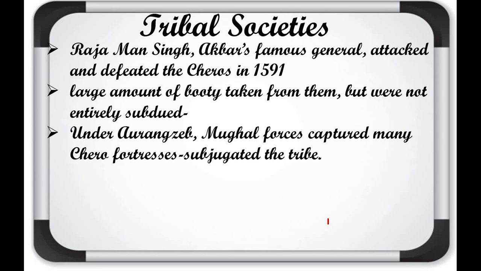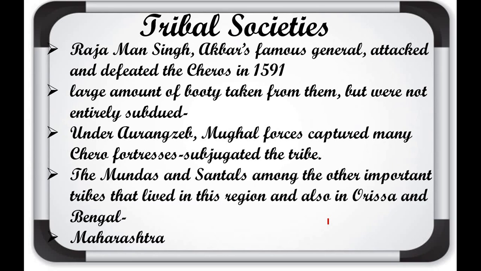Under Aurangzeb, Mughal forces captured many Chero foresters and subjugated the tribes. Many other Mughal rulers also did so. First we studied Raja Man Singh, and another attack on the Chero tribal communities was in the rule of Aurangzeb, in which many areas and precious things were taken by these Mughal rulers.